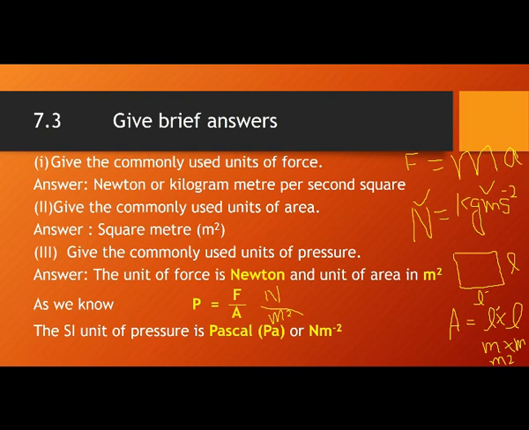So I hope you understand which units are commonly used for pressure. Sometimes kilopascal is also used, when we have a very large quantity, and sometimes for area, centimeter is used. But for physics, we suggest using only SI units.